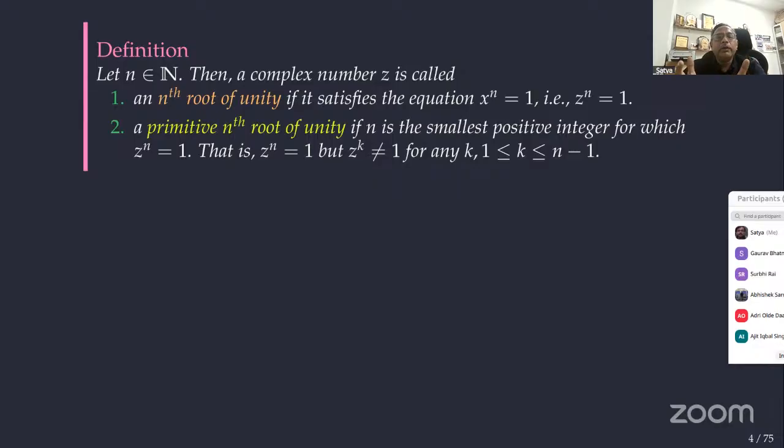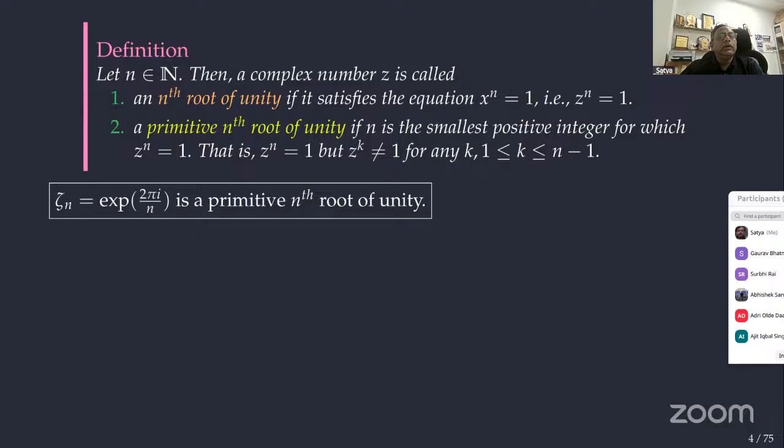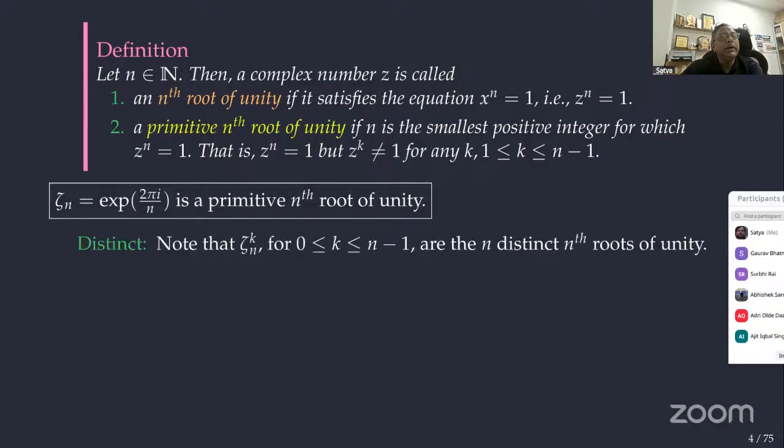So among all nth roots of unity, a few of them are primitive nth roots of unity. For example, we denote zeta n equal to e power 2 pi i by n. It is a primitive nth root of unity. All nth roots of unity are distinct. Why are they distinct? It is easy to see. They are the roots of the polynomial x power n minus 1 equal to 0. If you look at the derivative of x power n minus 1, that is n times x power n minus 1, their GCD is 1.